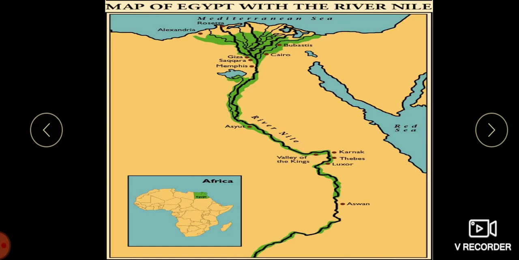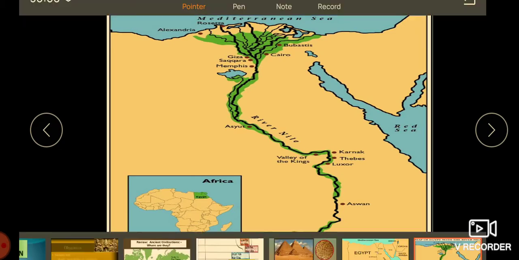Now let us move on to the map of the river Nile, where you can see the civilization. We had many dynasties which ruled. We have Giza, where we will be studying about the pyramid, Memphis and Asyut. These are the kingdoms, and this is the Valley of Kings. This is Karnak, Thebes, Luxor, Aswan. All these are the important dynasties which ruled over the ancient civilization, children.